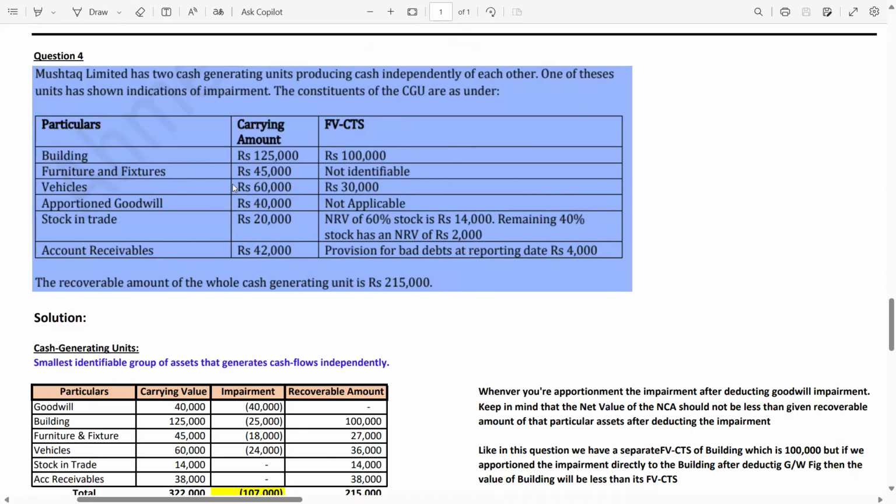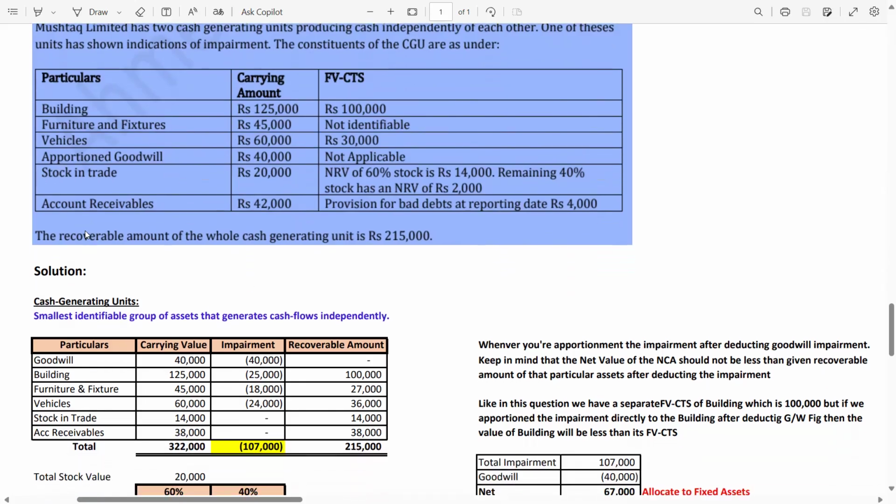So now guys, this is the concept of the CGU. Let's read the question, then we will solve it. The recoverable amount of the whole cash generating unit is 215,000. Now guys, there is a carrying amount, and fair value less cost to sale means this is the recoverable amount.